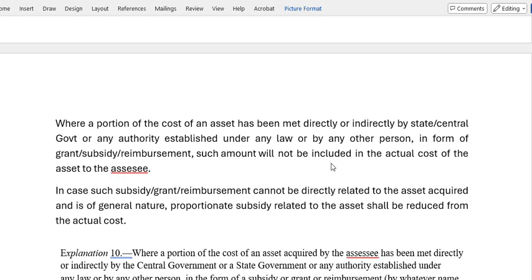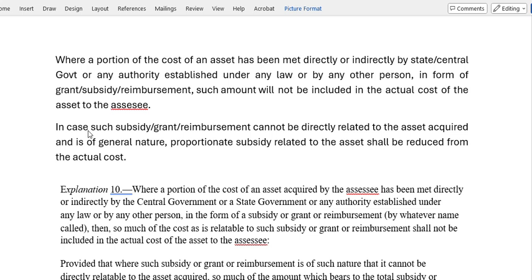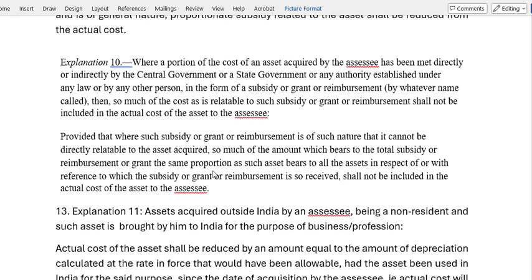Such amount will not be included in the actual cost of the asset to the assessee. That means if you get a subsidy, that is to be deducted. In case a subsidy, grant, reimbursement cannot be directly related to the asset acquired and is of general nature, proportionate subsidy related to the asset shall be reduced from the actual cost.